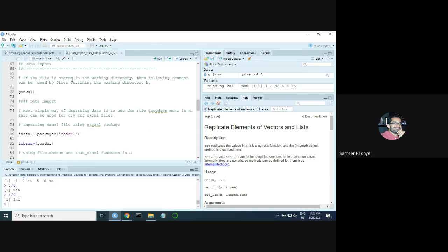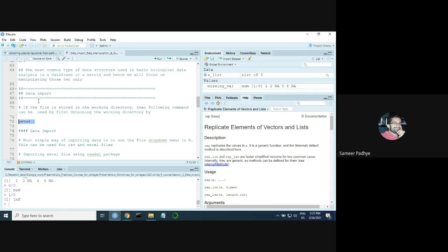The first thing that we'll look at is something called getwd, which refers to get working directory. What is this working directory? It is the directory where R will store your results by default. Whatever you export from R will be stored in that directory.